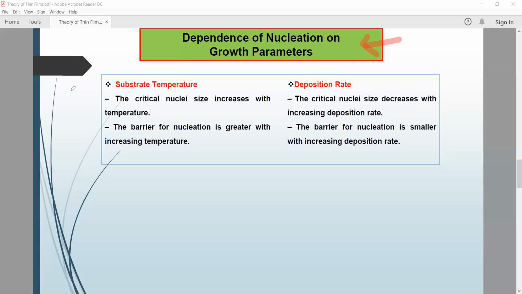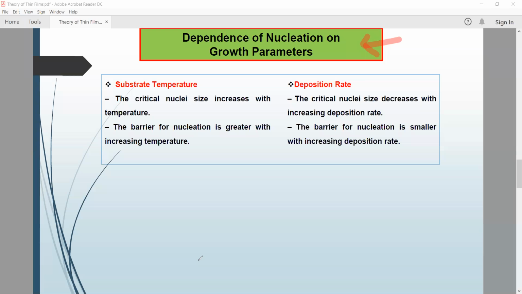Whenever we are going to deposit a material onto the surface of a substrate, the temperature parameter is a very important point, it plays a key role. If we increase the temperature, the critical nuclei size increases. It means the growth of nucleation is formed very rapidly. It means it enhances the grain size.